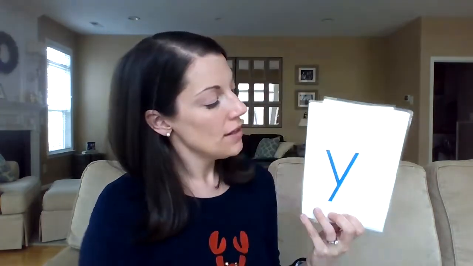Letter F, sound f. Letter P, sound p, p, p. Letter L, sound l. Letter E, sound eh, eh, eh. Second sound, E. Letter Y, sound y, y, y. Can also say E or I. Letter D, sound d, d, d.